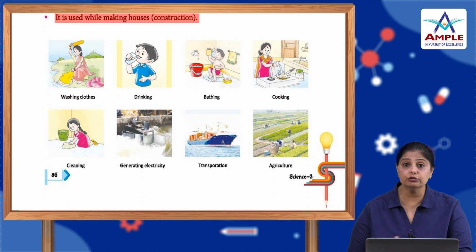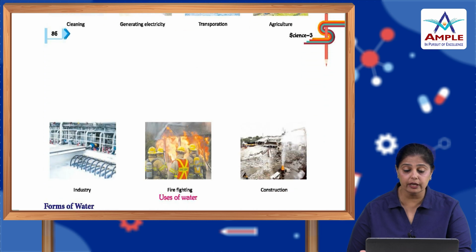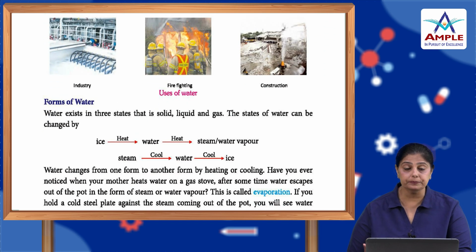So, we use water to drink, to wash clothes, cook, to water the plants, for agricultural purposes, to grow crops, to produce electricity. It is also a medium of transport. We can go by ship from one place to another or by boat. Also, when there is a fire, water is poured on it so that the fire extinguishes. Then we can use it while building a house also, because it holds the cement firmly. So there are so many things for which we use water.